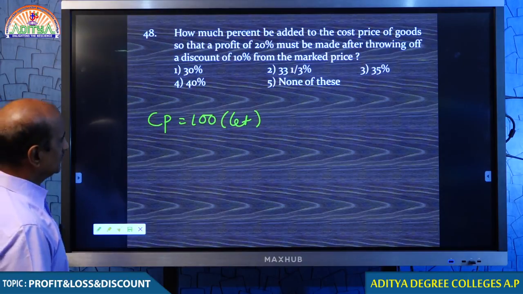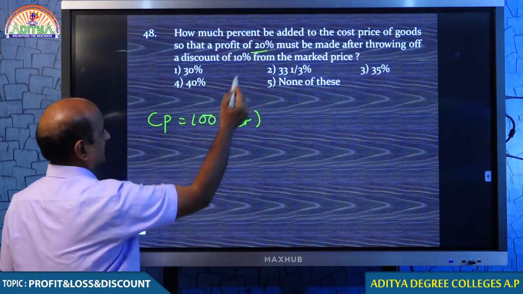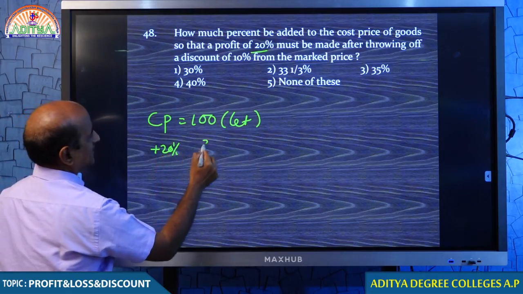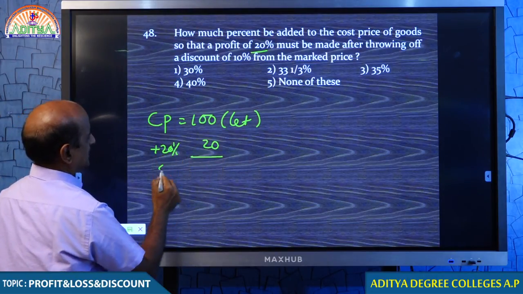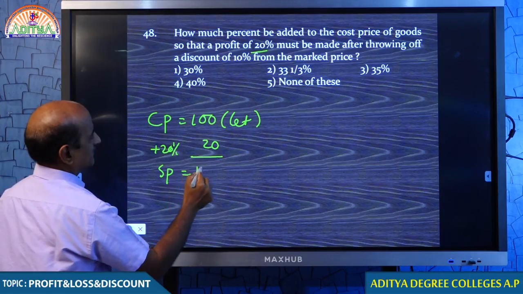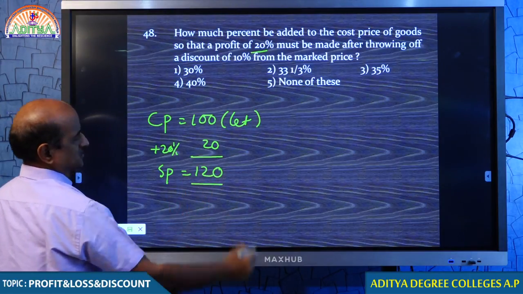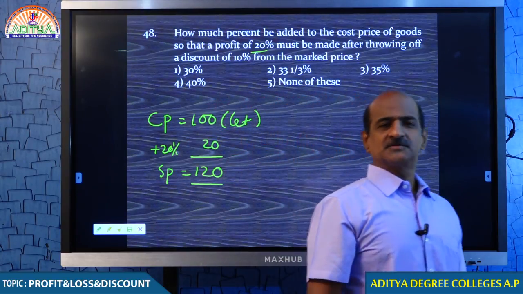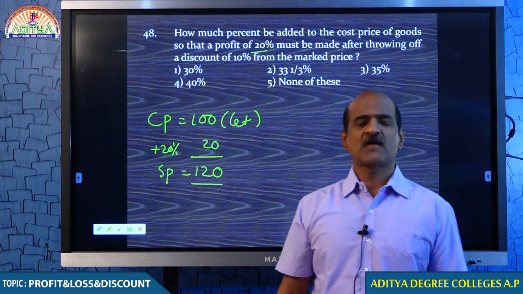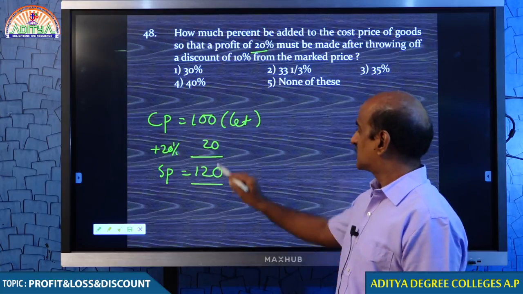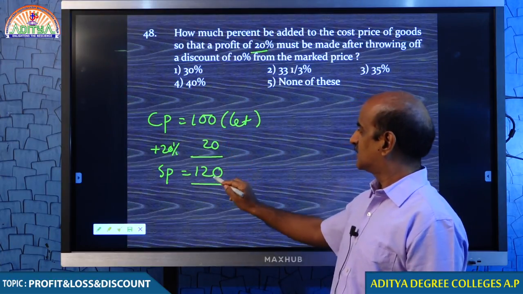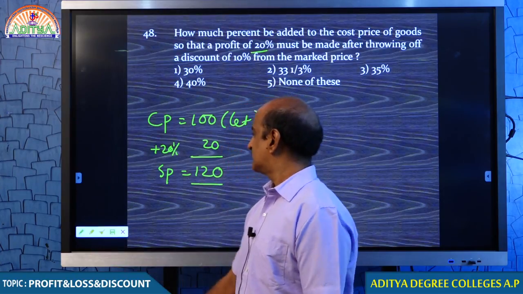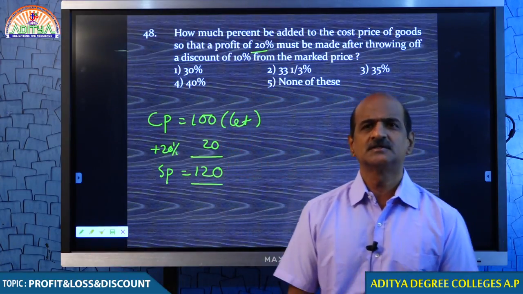You know that you are expecting a profit of 20%, so you must be selling for 120, right? You bought it for 100 and you want to sell it for a profit of 20 rupees. That is very fine. You can sell it.